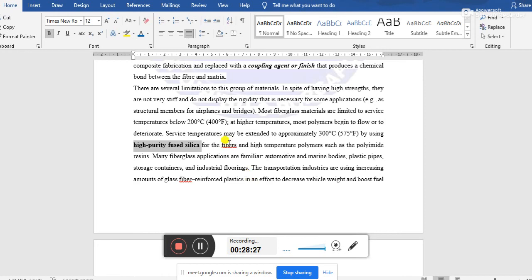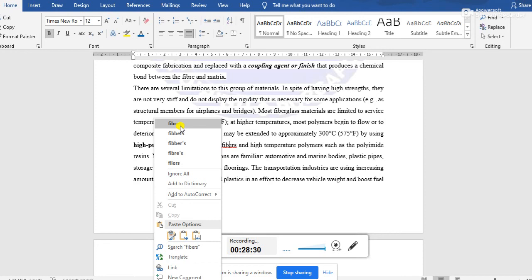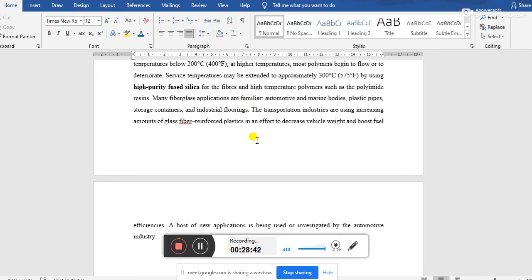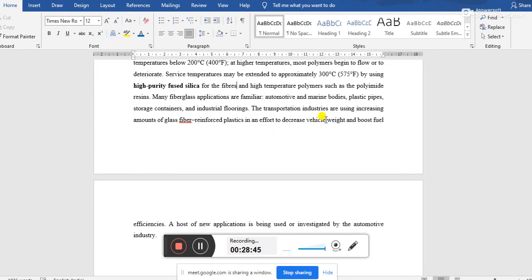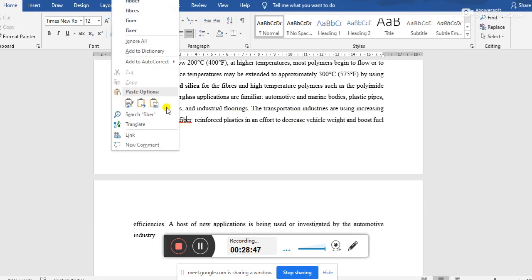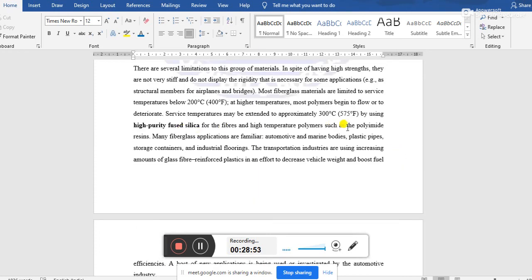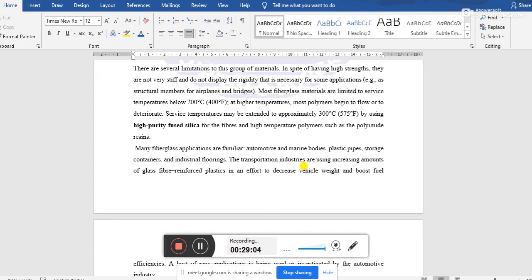And fused silica means preheated silica. Actually preheated silica is used to increase the application temperature for these GFRP, but this 300 degrees Celsius temperature cannot be exceeded. The only limitation for this GFRP is the limitation of temperature. That's why we have to think about other kinds of polymer matrix composites.